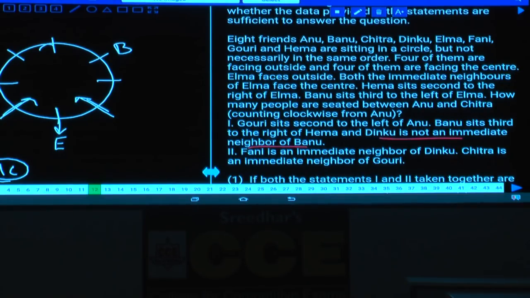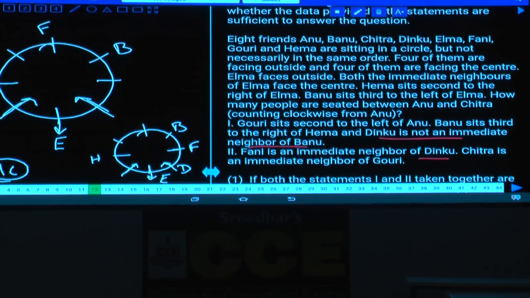That is one possible. If D is here, then since F is an immediate neighbor of D, F will be at this place. Or in the second possibility, E is away from the center, this is H and this will be B. As D is not an immediate neighbor of B, D is here. As D is here, F will be here, isn't it? 2 possibilities we have.